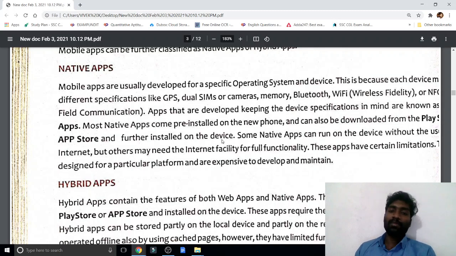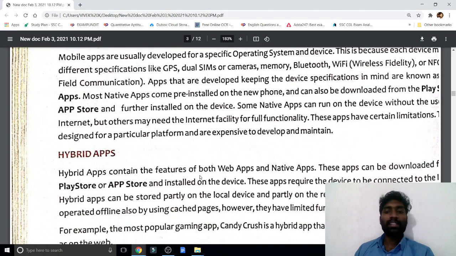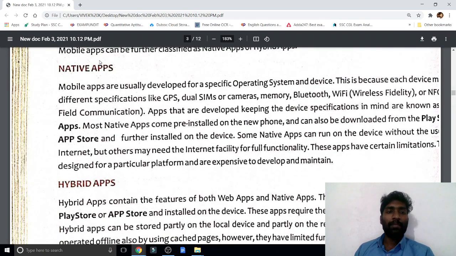Sir, is that the only difference? No, not only this. With native apps, we can use the GPS signal without an internet connection. That means we can see which place on earth we are at with the help of GPS, without internet. If Google Maps is in your mobile, it is native and already installed. Even when you have no internet connection, you can still see the location.